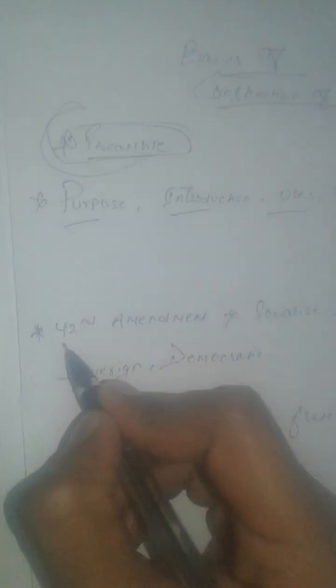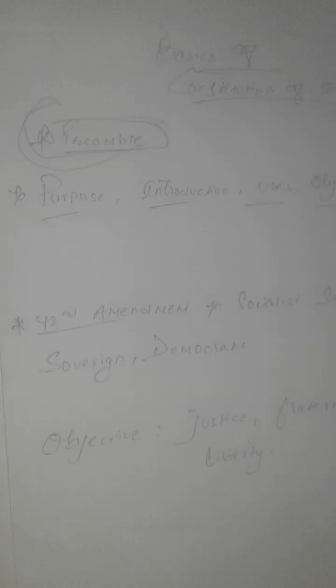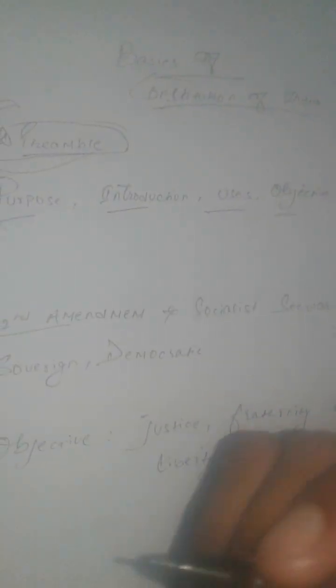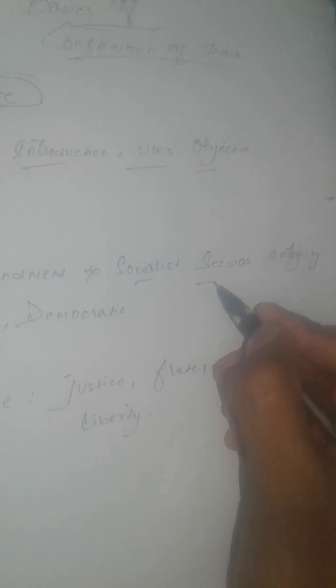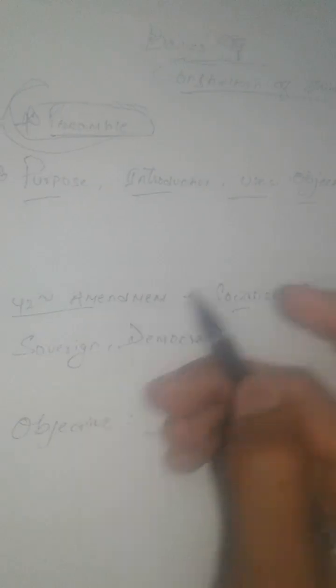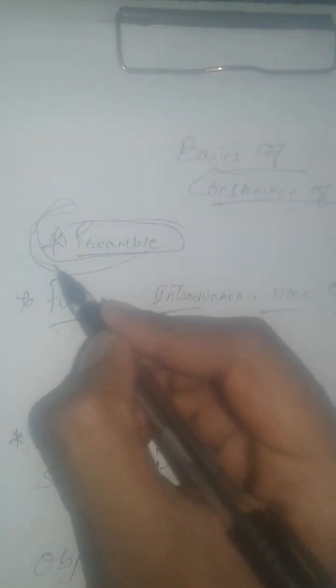Also we will understand what the 42nd amendment is. After this 42nd amendment, three terms were introduced in our Indian constitution: socialist, secular, and integrity. Now we have understood the preamble.